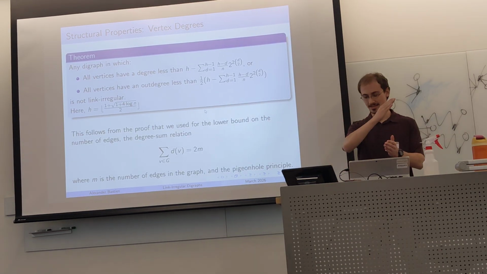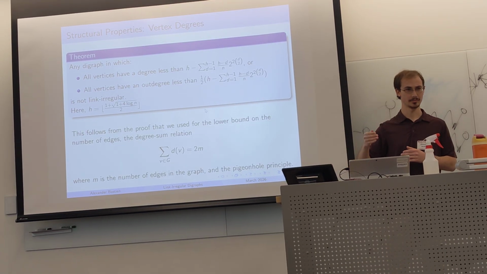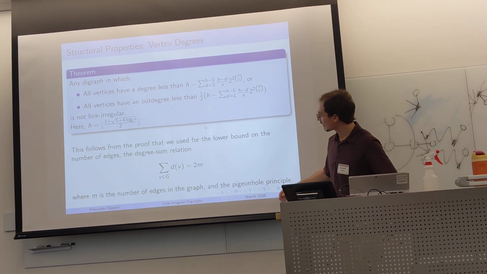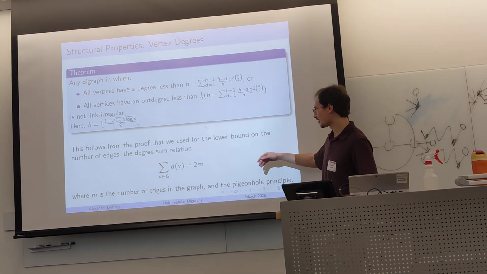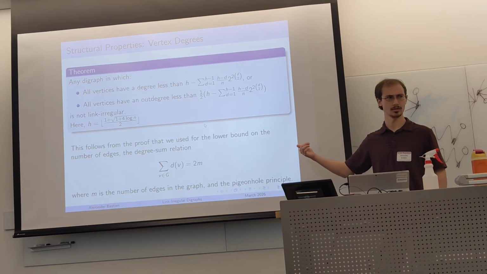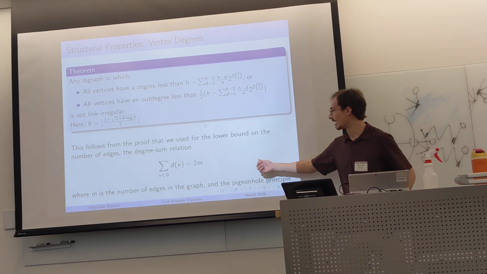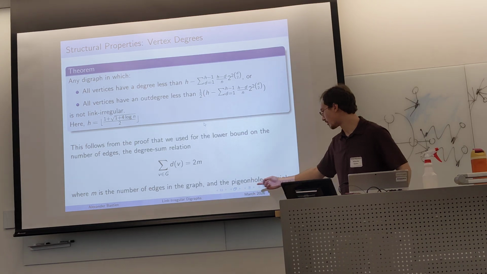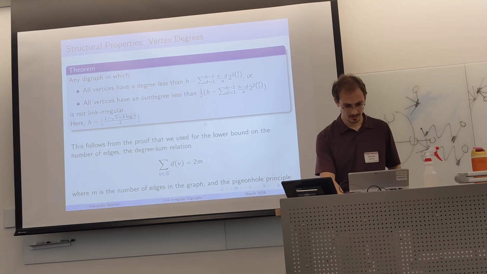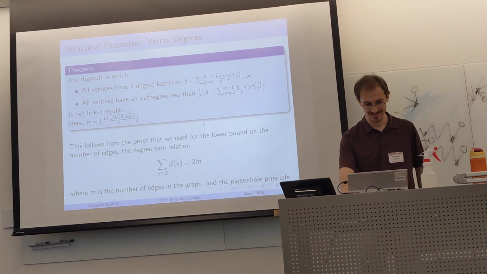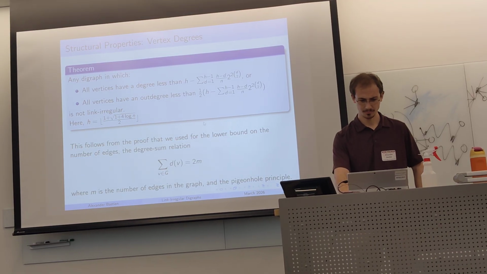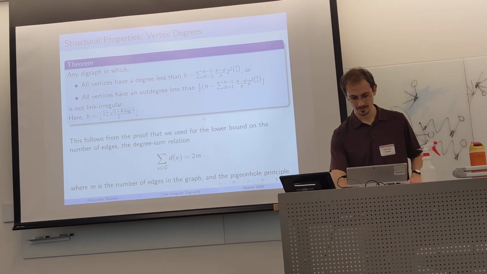It just gives us a way to immediately chop off a lot of graphs. And it follows from the earlier lower bound formula we found, the proof of that, as well as the degree sum formula and the pigeonhole principle. Fairly direct, just messy computations. So here are some structural properties of the graphs.